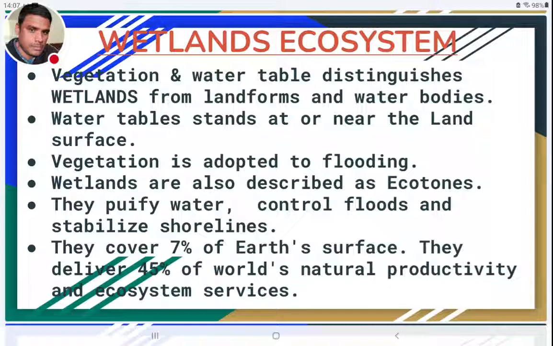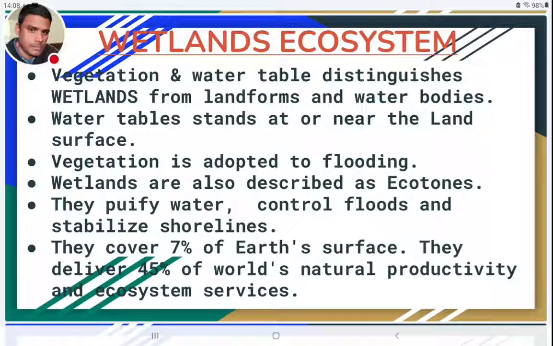In aquatic water bodies, be it a marine ecosystem, a lentic ecosystem or a lotic ecosystem, water levels will be above the land surface. In terrestrial ecosystems, water levels will be below the land surface. The water table, that is groundwater, will be deep inside the land in terrestrial ecosystems.